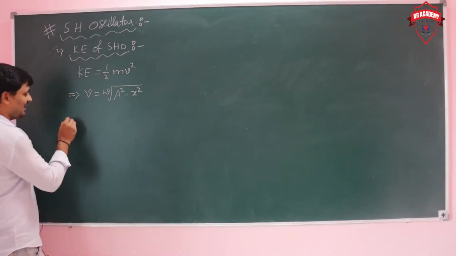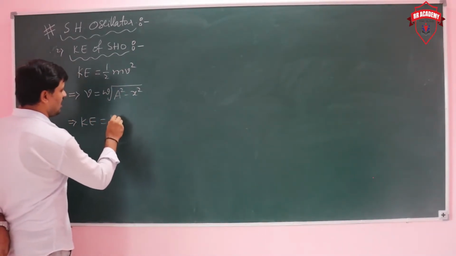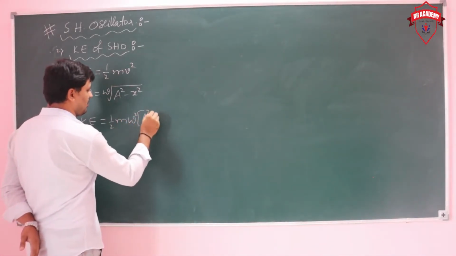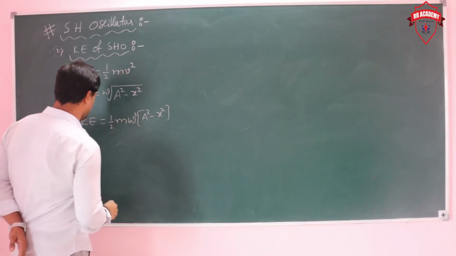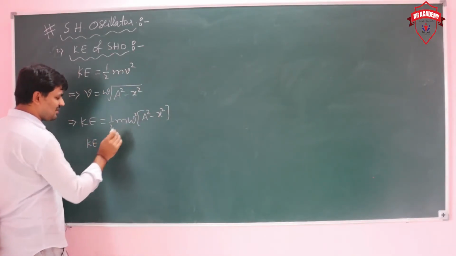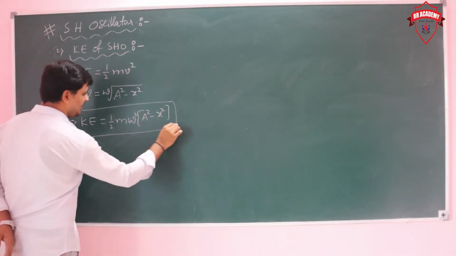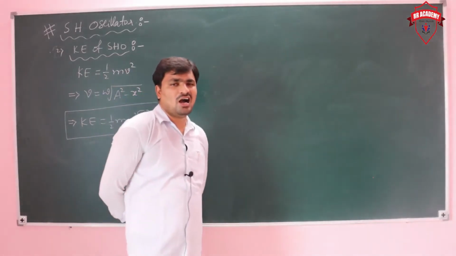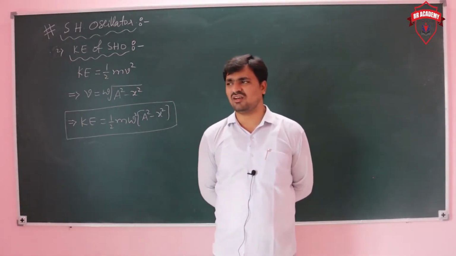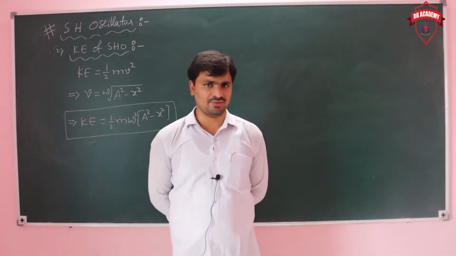So if you put the value of v, the kinetic energy k is equal to half m omega square into a square minus x square. This is the kinetic energy expression.